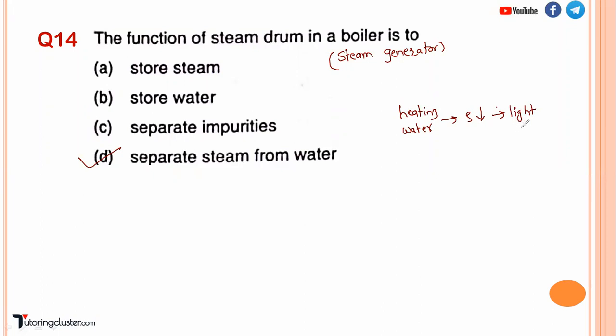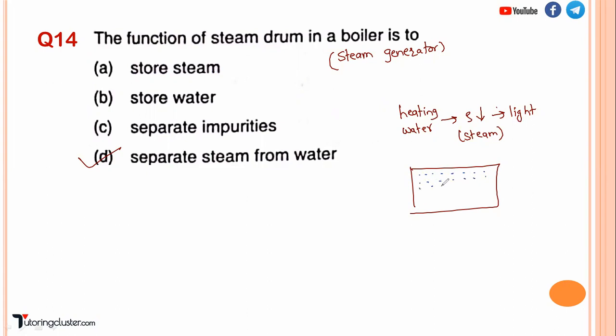That means when you are converting it into steam, that steam becomes light and gets stored in the upper part.